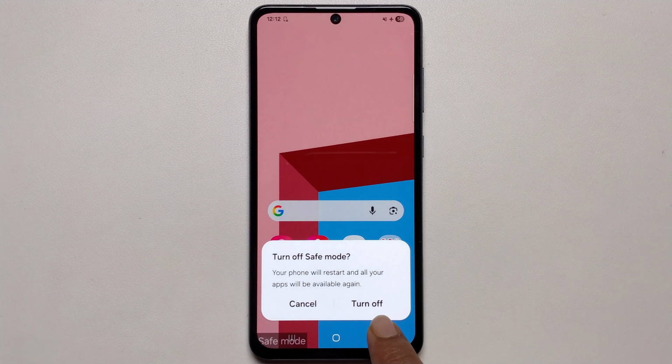Okay, press on this arrow option, showing the power menu, press on it and just press on restart, then turn off your safe mode.